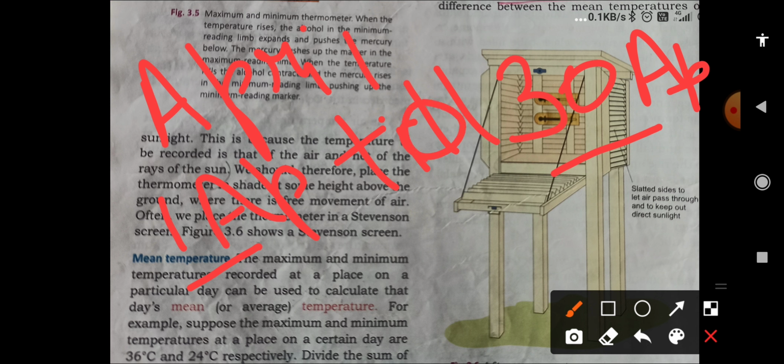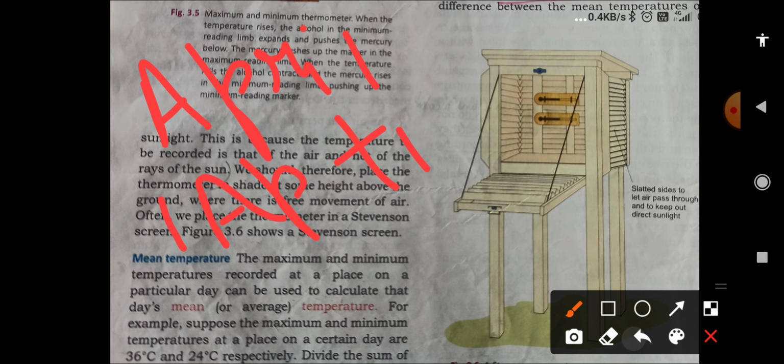Then if 30 days of temperatures are given, you have to total them and divide by 30.